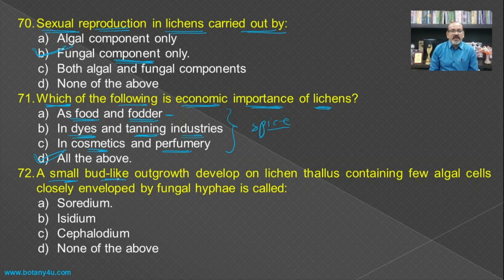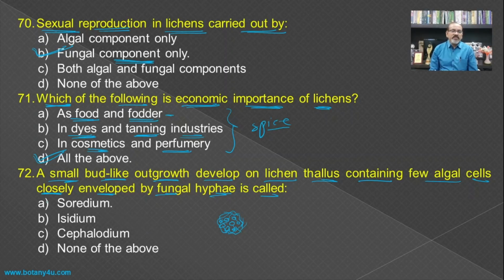A small bird-like outgrowth developing on the lichen thallus containing few algal cells closely enveloped by fungal hyphae is called as. In this, there are few cells of the algae or the algal components, and these few cells are completely enveloped by the fungal hyphae.